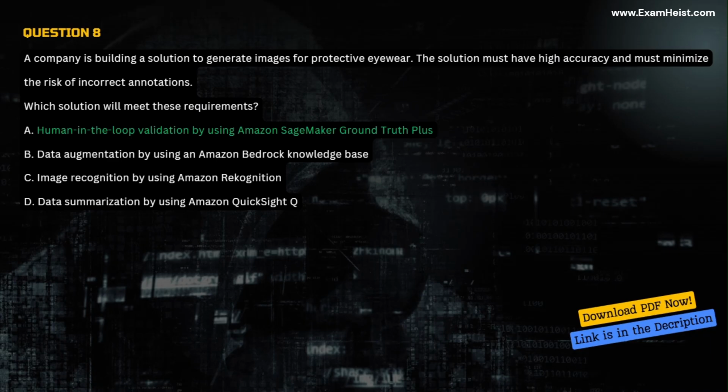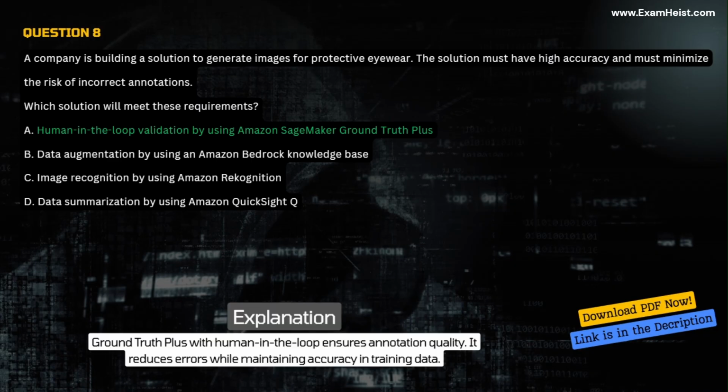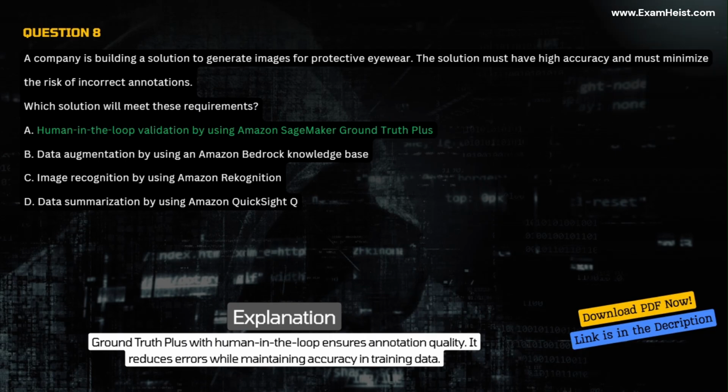Correct answer A. Human-in-the-loop validation by using Amazon SageMaker Ground Truth Plus. Explanation. Ground Truth Plus with human-in-the-loop ensures annotation quality. It reduces errors while maintaining accuracy in training data.